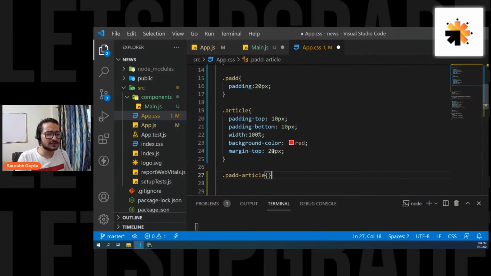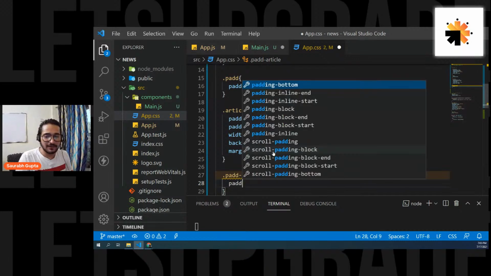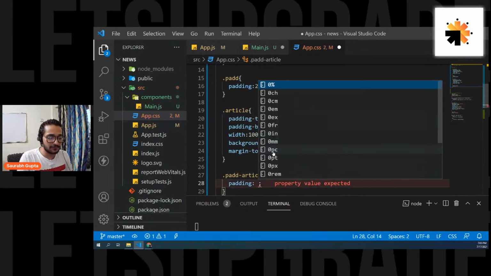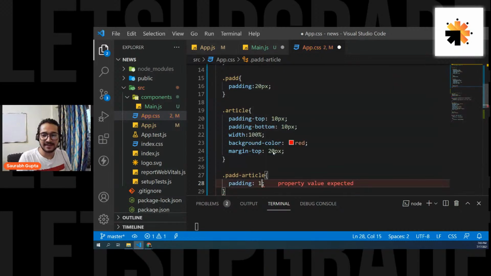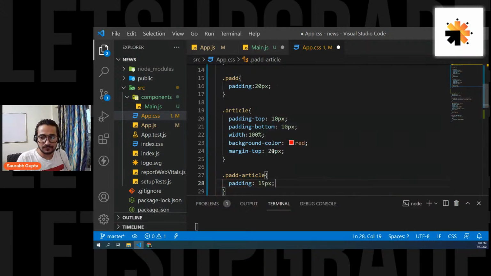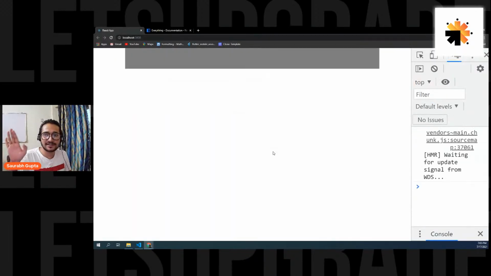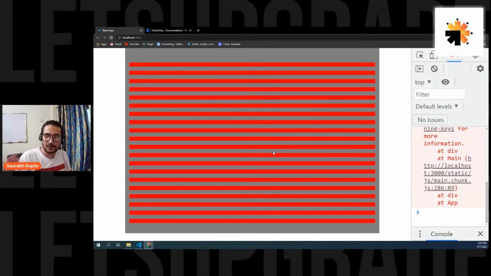Then dot pad-article. This is very basic CSS, okay, guys? So please focus, and you'll understand everything. You can create your own design. It's totally up to you. So dot pad-article. I'm going to give it a padding from all around again. So padding of like 10 pixels again, or maybe 15 pixels. Let's see. Okay, so right now it is looking something like this. Totally fine.